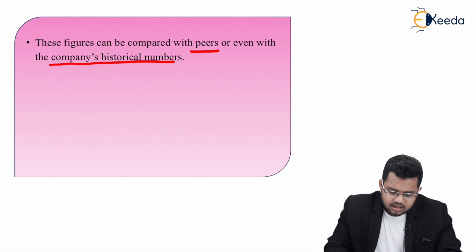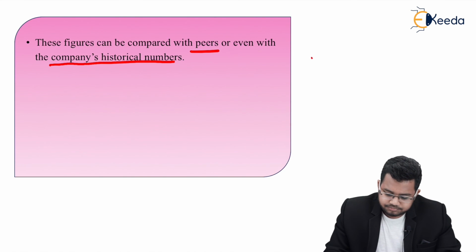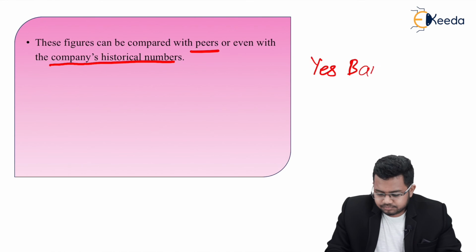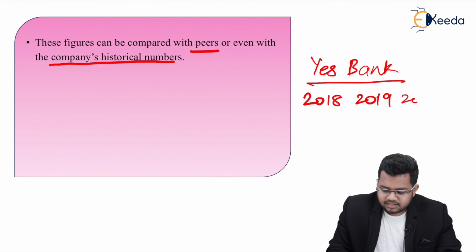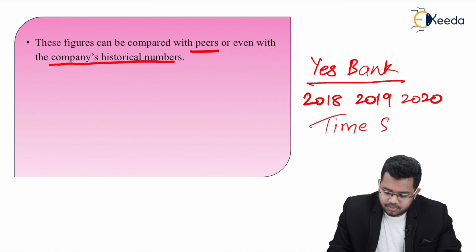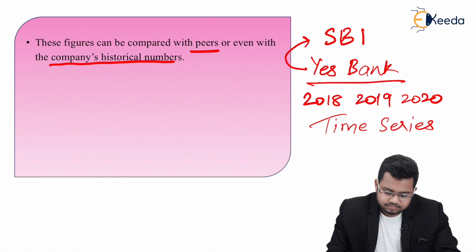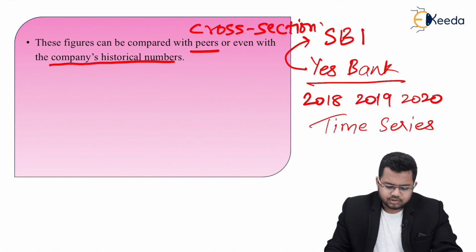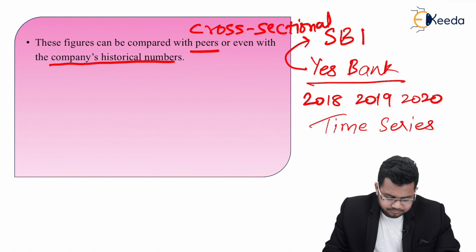What is time series data? When you compare your company's historical numbers. Let's assume I am Yes Bank. अब ये जो Yes Bank है उसका 2018, 2019 और 2020, ये तीनों ratios if I compare, this is known as time series data. But if I compare Yes Bank's numbers with let's say SBI, तो ये peer हो गया, which is known as cross sectional data. We'll be studying this in another subjects. So you can compare these figures with another company or with my company's past ratios.